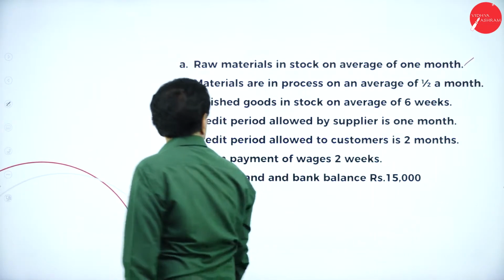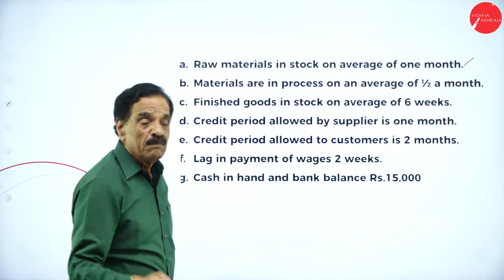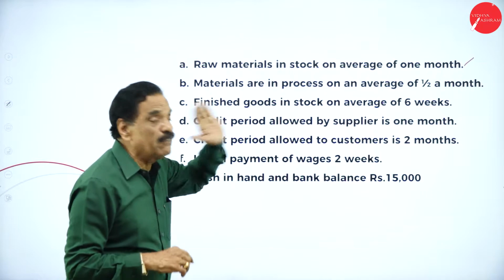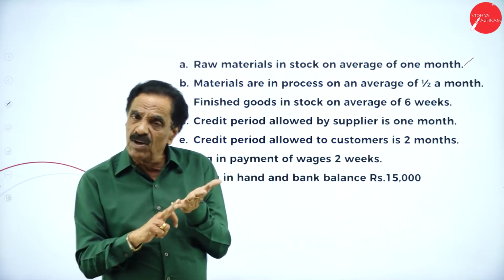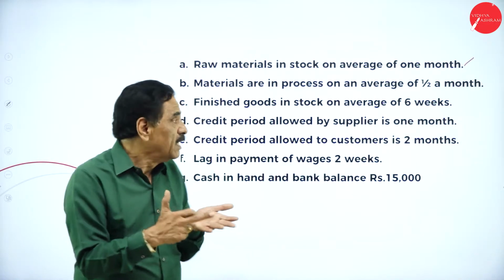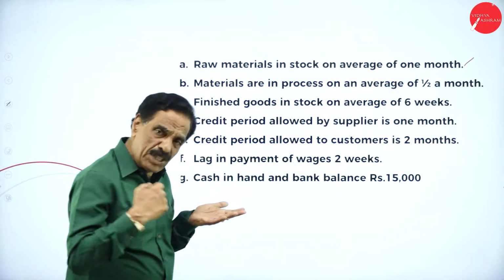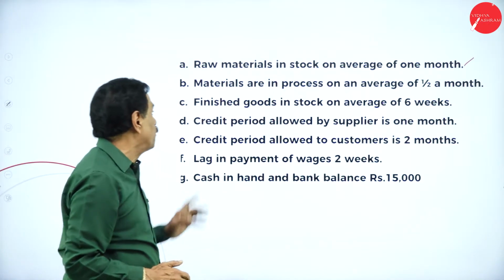Now, material in process, an average of half a month. Material in process, what do you know? Raw material full, labor half, overhead half. This will all be shown in the working note. When I explain the working note, you must remember this, half a month.